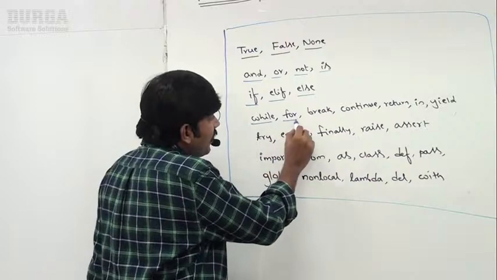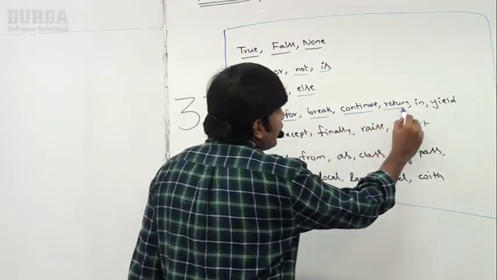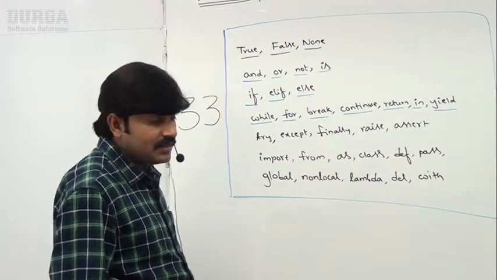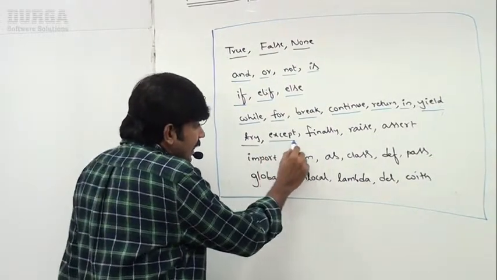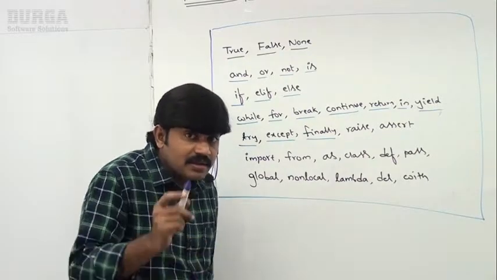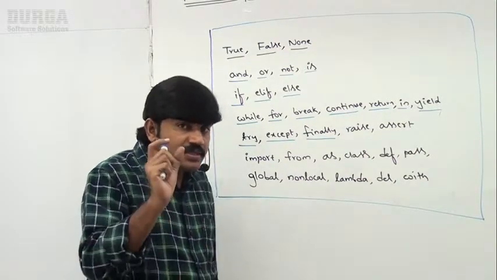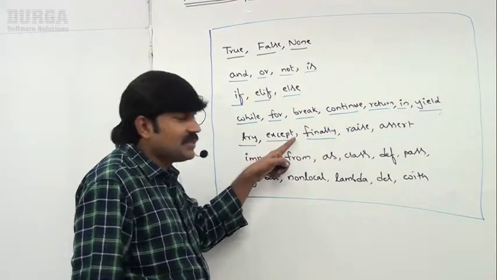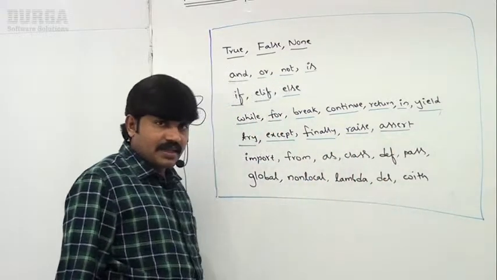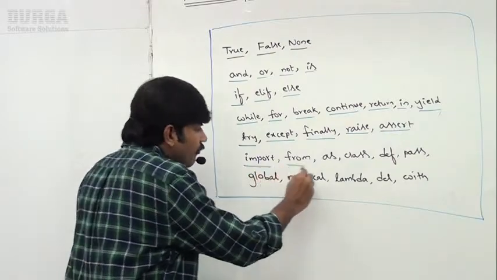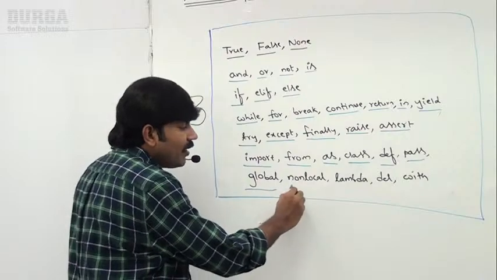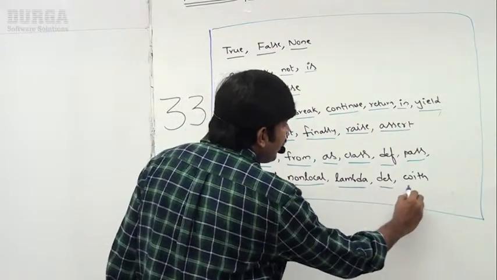Next, while, for, break, continue, return, in, yield. Yield is a keyword in Python. Next, try, except, finally. Sir, for the people who are coming from Java, try, catch, finally. Instead of catch, here we have to use except, finally. Raise, assert. Okay, import, from, as, class, def, pass, global, non-local, lambda, del, with.